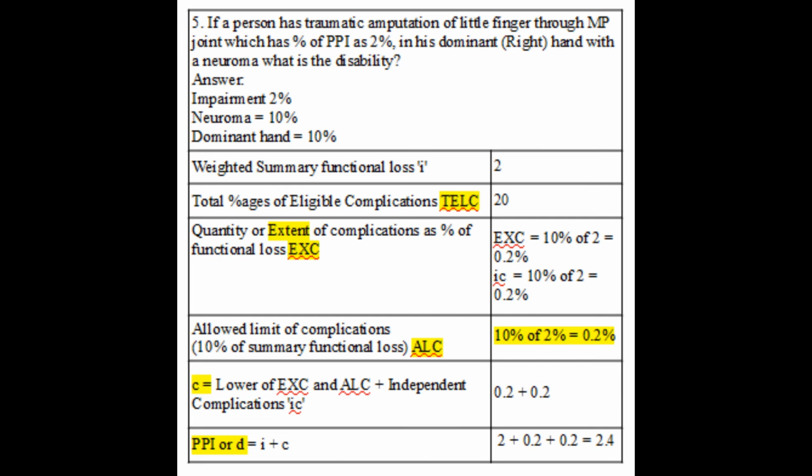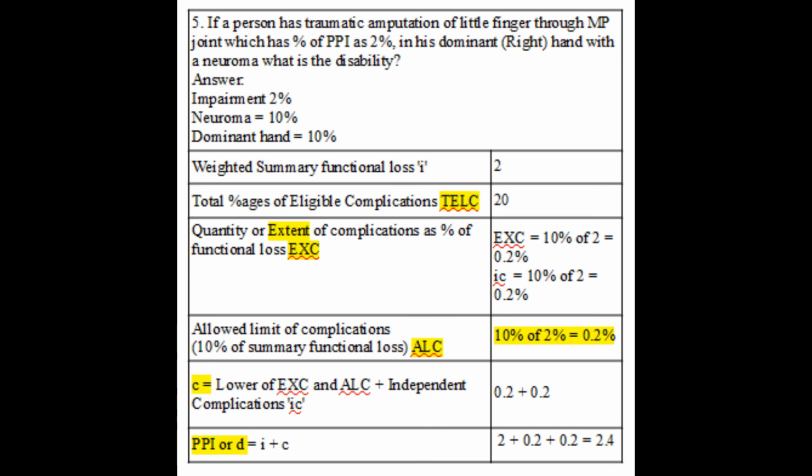Answer is impairment is 2%, neuroma is 10%, dominant hand is 10%, but simply you cannot add 10 plus 10 plus 2. In the manual of 1981 and Gazette of 2001, dominant hand was part of the listed complications, but in Gazette 2018 it is mentioned as a separate complication or additional weightage. Like the separate extra point for shortening in lower limb, dominant hand has been excluded from the list of complications limited by 10% of impairment.